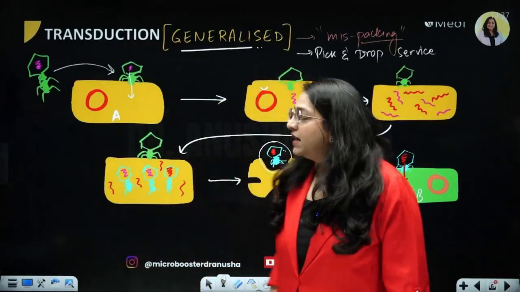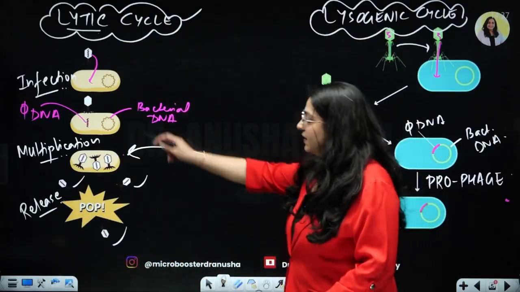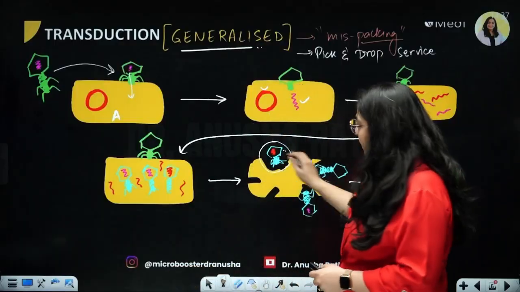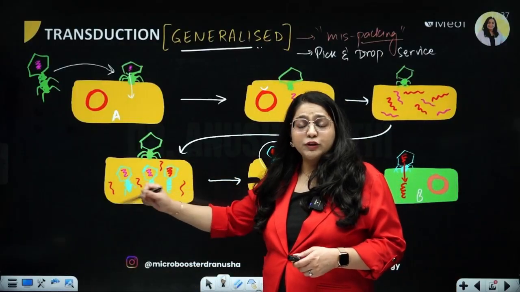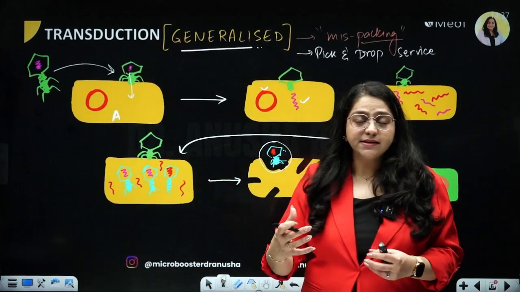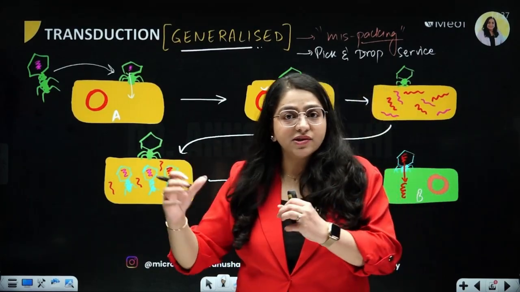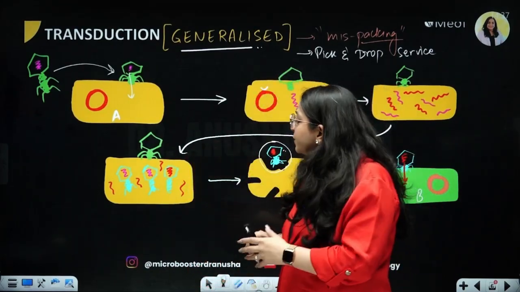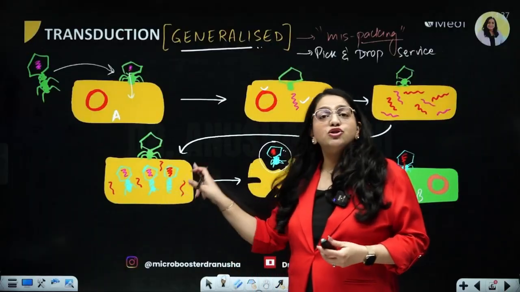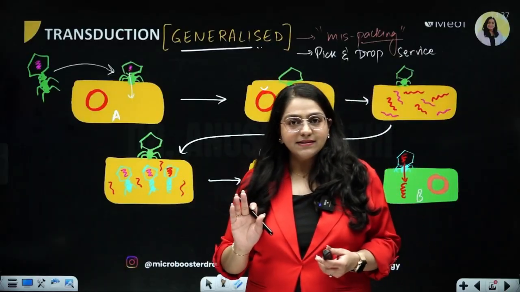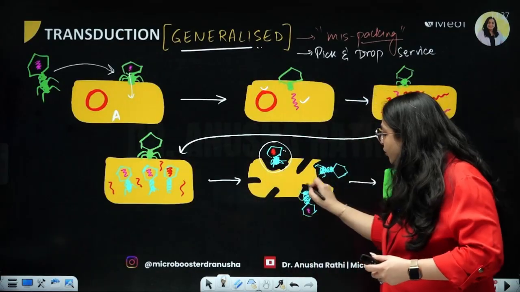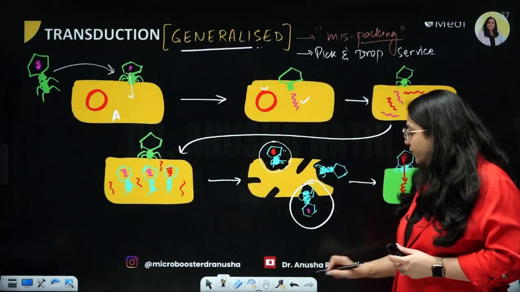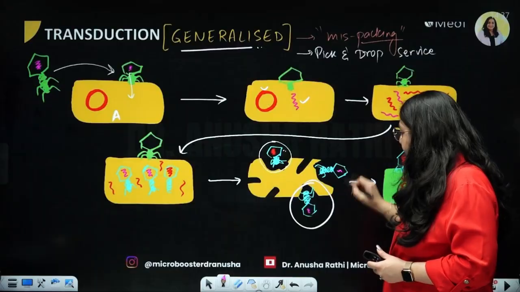Then ideally what was supposed to happen, like in the lytic cycle when the multiplication was happening, then the phage DNA should translate phage proteins and make baby phages. So the baby phages produced inside the bacteria should have the phage DNA. Yes, and then lyse the bacterium and come out. When they come out, they all have the pink phage DNA. You can see, right?